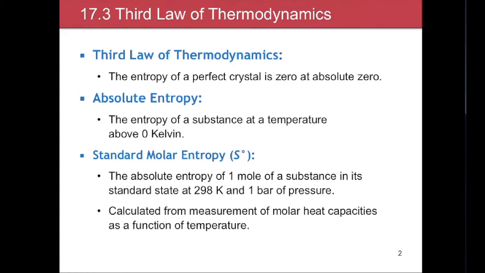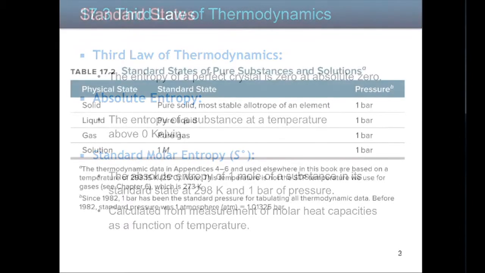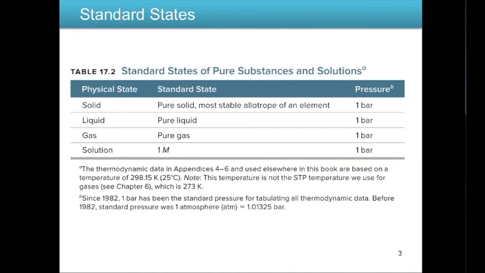Now, the standard molar entropy is the absolute entropy of 1 mole of a substance in its standard state at 298 Kelvin and 1 bar of pressure, and it's calculated from measurement of molar heat capacities as a function of temperature. So this table shows you what standard state means in different physical states. So a solid, to be in standard state, has to be a pure solid and the most stable allotrope of an element. We'll talk about an allotrope a little bit later if you don't know what that means.